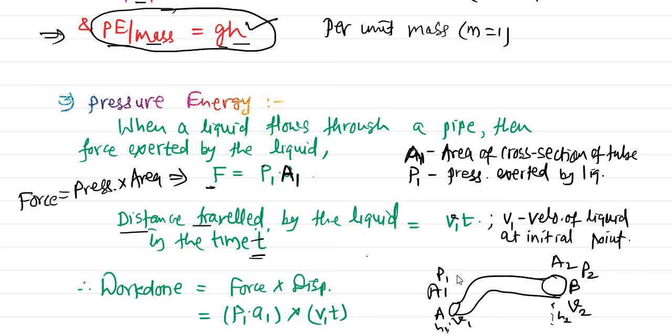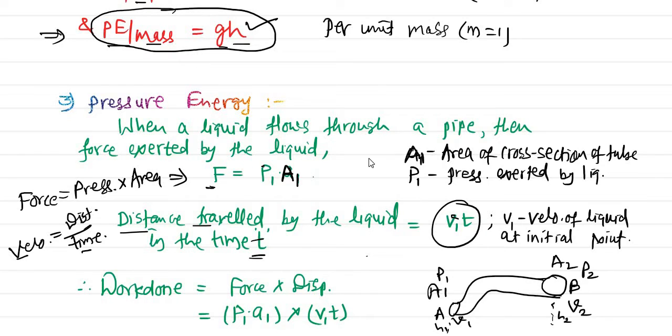So we know distance is nothing but simply velocity into time. This is the simple definition we have used. Velocity is equal to distance upon time. So what will be the distance? Distance is nothing but velocity into time. So this is the distance traveled by that particular fluid within the time t with velocity v1.